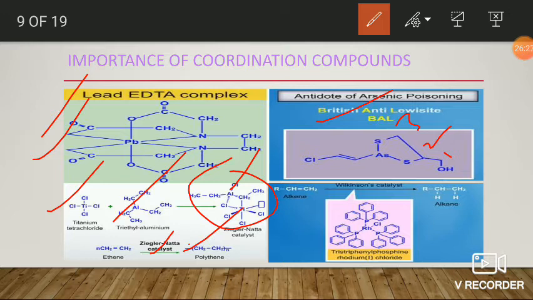Okay. Next, it is Wilkinson catalyst, which is triphenylphosphine rhodium chloride. Triphenylphosphine rhodium chloride is used for hydrogenation of alkenes.